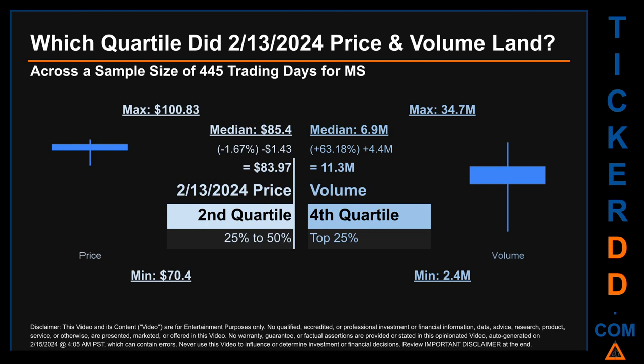Quartiles tell us about the spread of a data set by breaking that data set into quarters, just like how the median breaks the set into half. Descriptively, MS has a median price of $85.40. Therefore, February 13, 2024 price was lower from that middle marker by 1.67%. The day's volume of 11.3 million was more than the median by 63.18%.